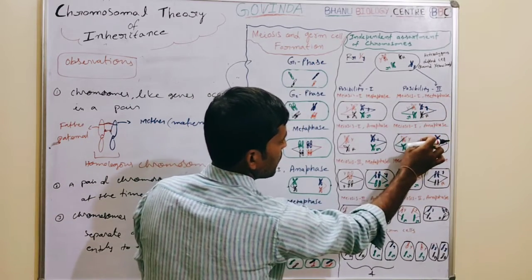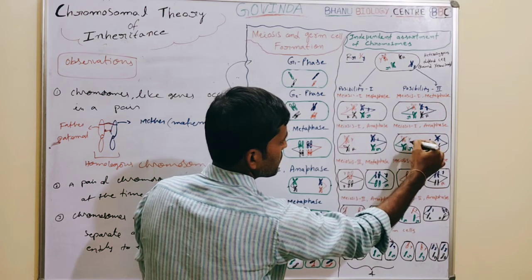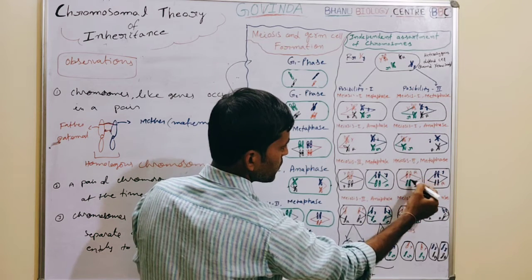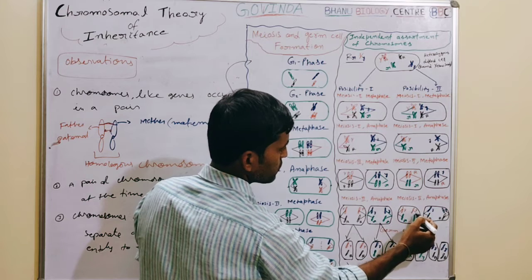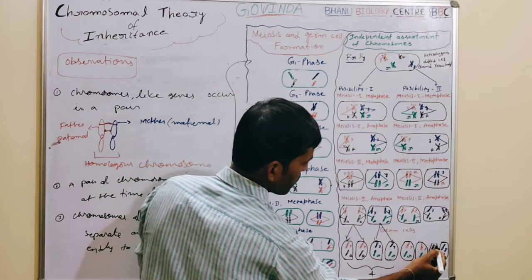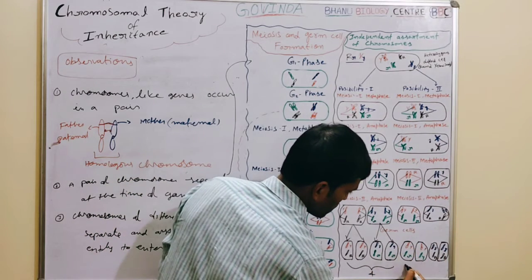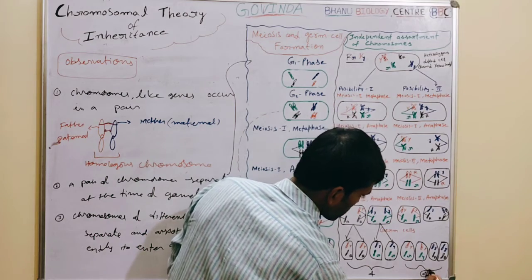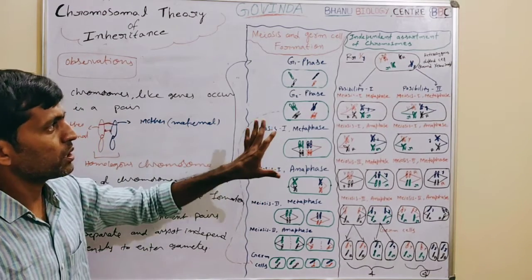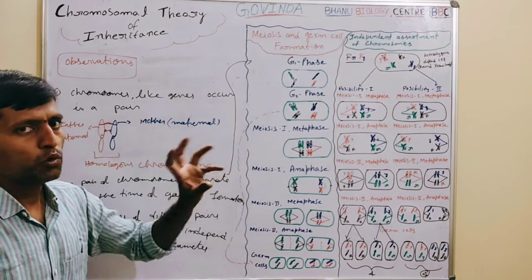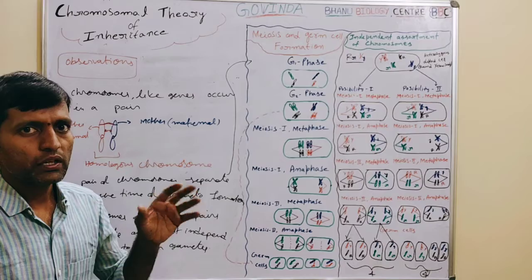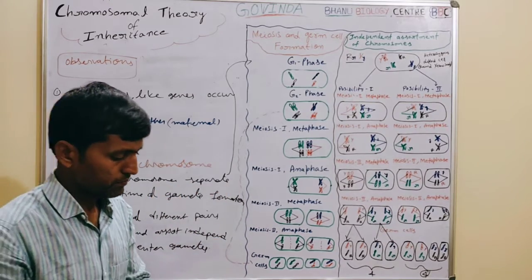So this cell enters the anaphase of meiosis 1. The chromosome sets are pulled towards the poles. Then in the metaphase of meiosis 2, the chromosomes are on the equatorial plate. Then in the anaphase of meiosis 2, two daughter cells are formed. From each daughter cell, two haploid cells are formed. Here also, in possibility 2, 4 daughter cells are formed from this diploid cell. So this is the example for understanding the movement of chromosomes, the pairing of chromosomes, and how they enter into the gametes. Right.